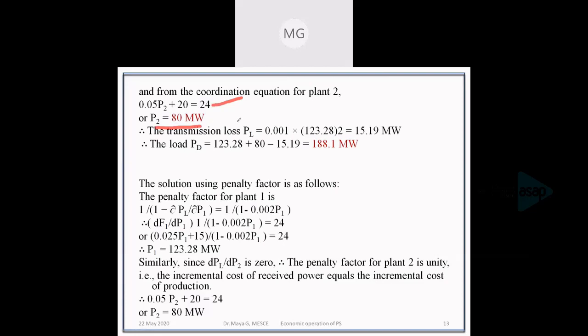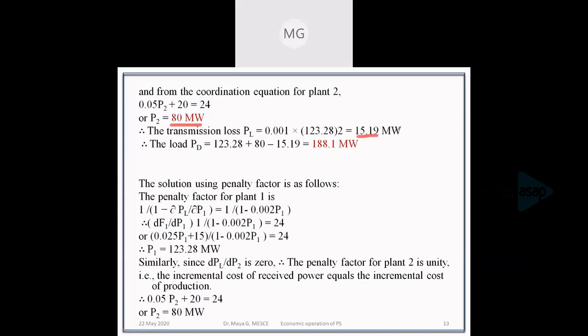Okay, so substituting P1 and P2 as obtained, we'll get the value of transmission loss, that is 0.01, that is P11 into P1 square, P1 square is equal to, that is obtained as 15.19. So when the generation is 123.28 and 80 for units 1 and 2 respectively, the losses incurred is 15.19 megawatt.